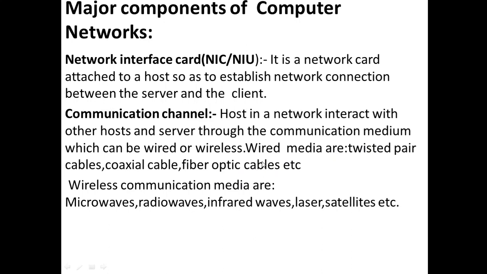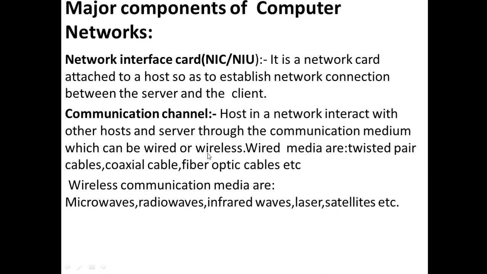If you want to save money, then twisted pair cable will be used, and the fiber optic cables' rate is very high. But at the same time, the communication of data is very fast in fiber optic cables. So this is the communication media, or communication channel, as it can be known.